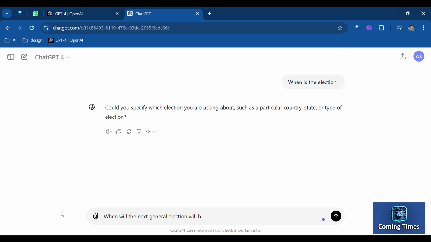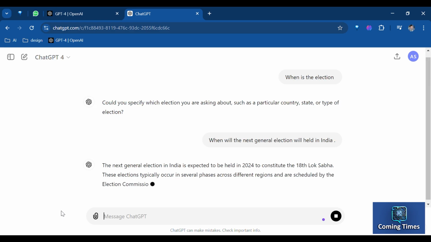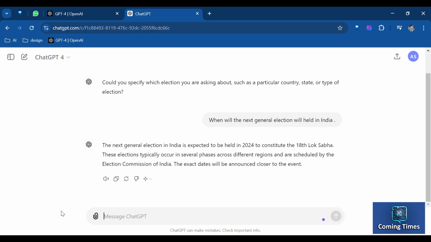The next general election in India is expected to be held in 2024 to constitute the 18th Lok Sabha. The exact dates will be announced by the Election Commission of India closer to the event. Typically, general elections in India are held every 5 years. And now we can see that this time the completion is much more precise, and now the AI knows what exactly we are asking about. In this way, it's not going to go guessing and waste our time and resources.